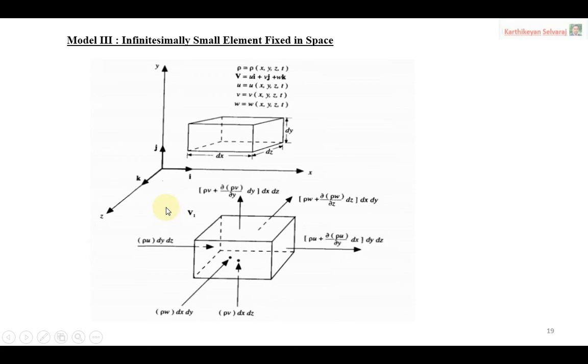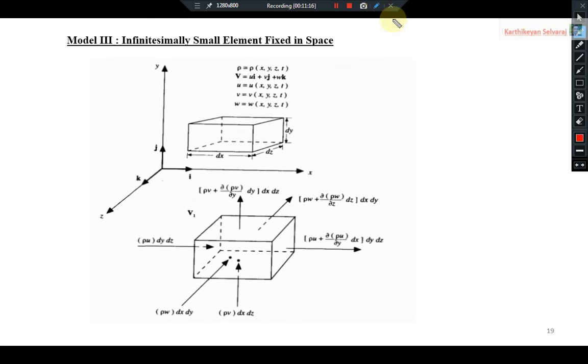Here we are considering the 6 faces. Left and right are one pair; I will give the numbers. This is the first and second face, left and right.